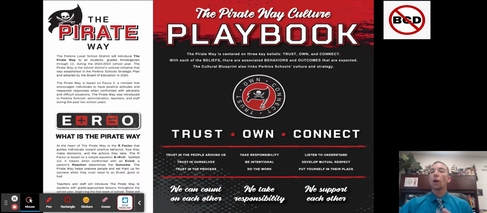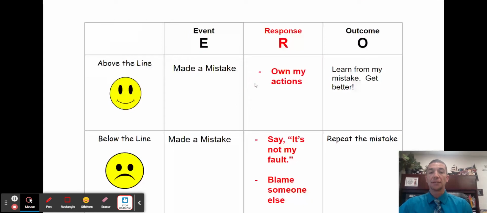But we all are going to have to deal with events, meaning that we're going to have to respond to them, which is that R. And in order for us to figure out our best response, we have to know exactly what the event is, and we have to know what we want our outcome to be. That letter O. So let's take a quick moment to look once again at an event and how our outcomes are different when we use an above the line choice versus making a below the line choice, or an above the line response or below the line response.